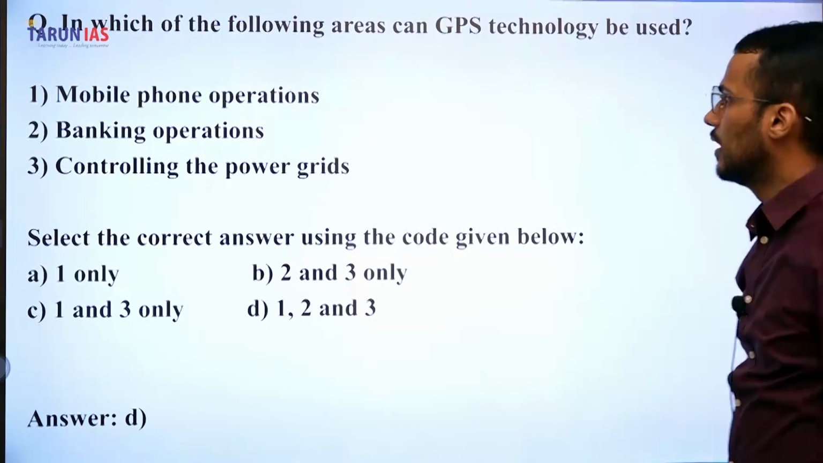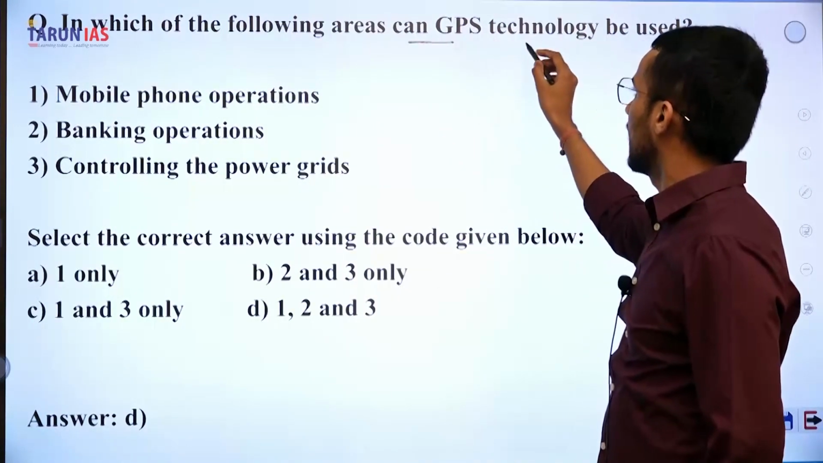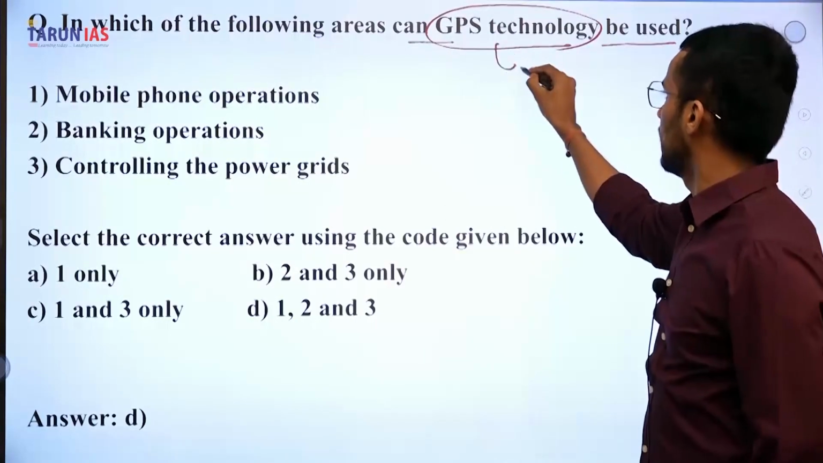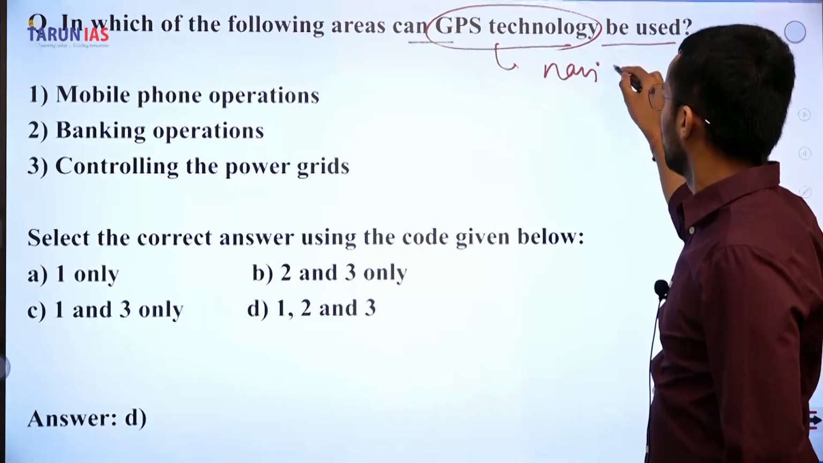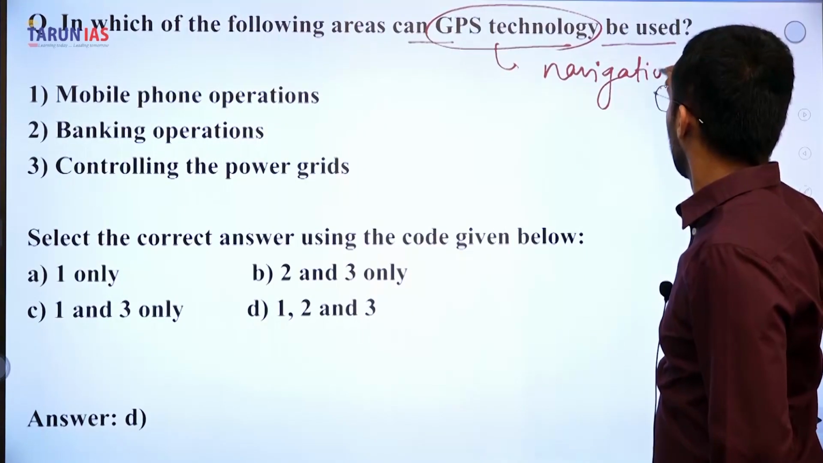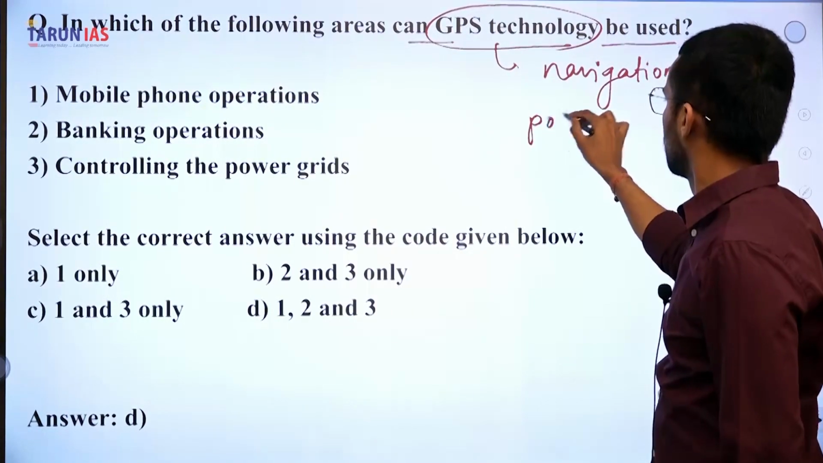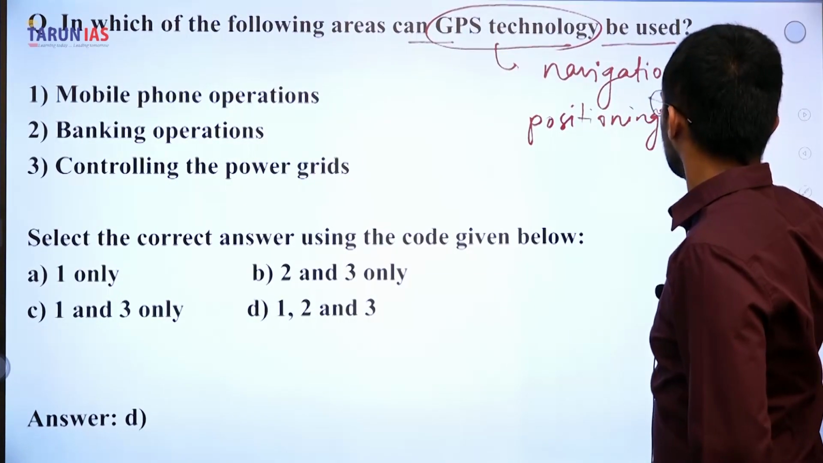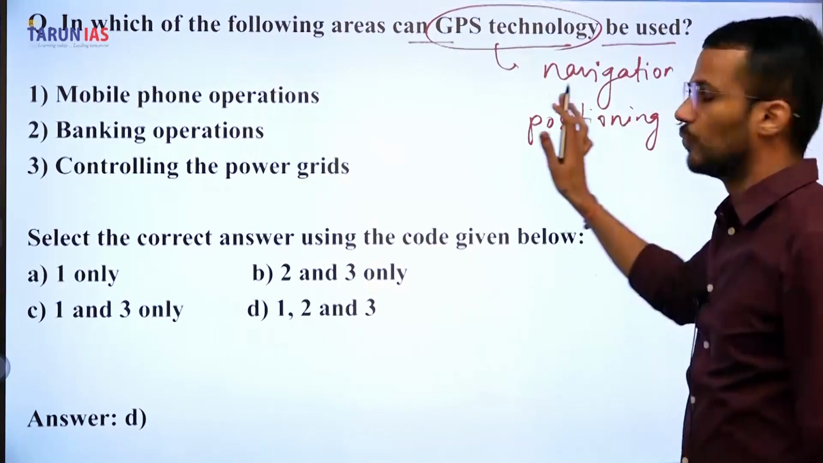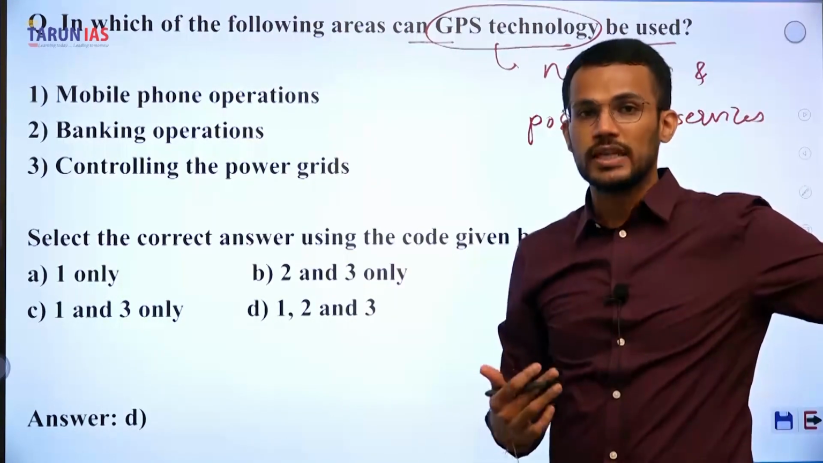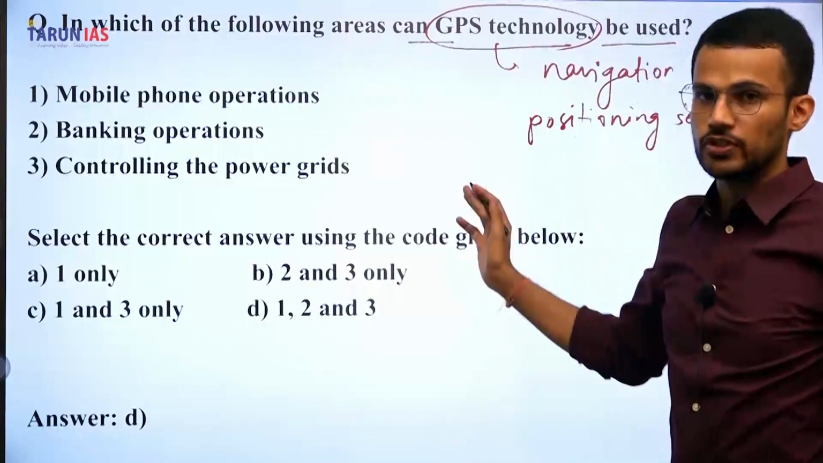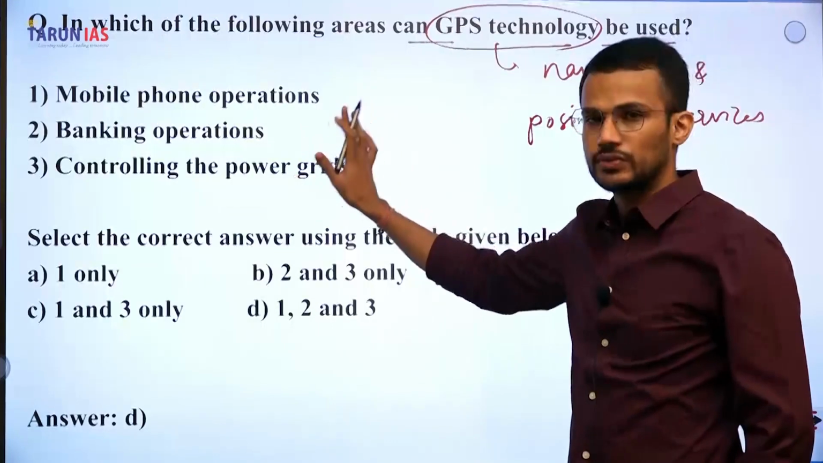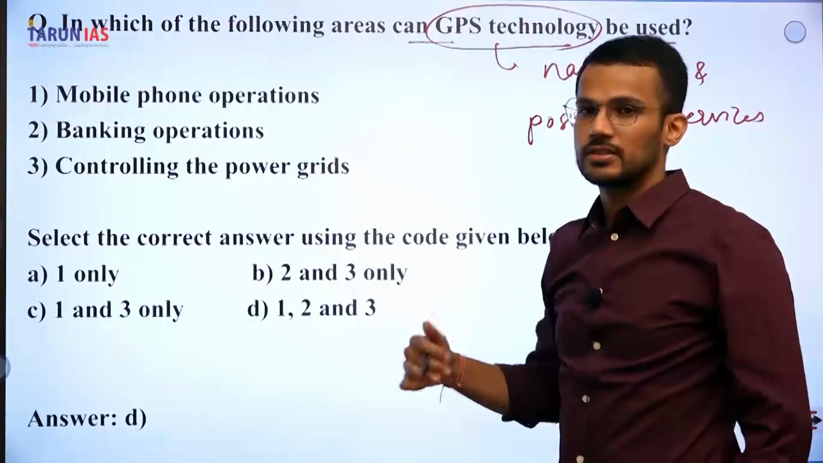Next question now. In which of the following areas can GPS technology be used? So GPS is a navigation and positioning service technology. Fine. So with the help of GPS, what kind of services do we get? We get navigation and positioning services. And they are asking us which are the applications out of these three in which GPS can be used.